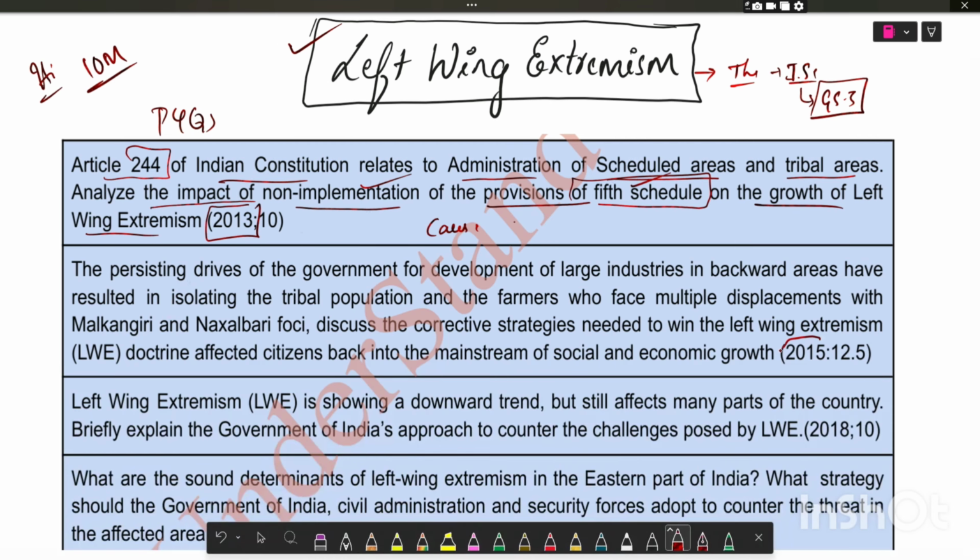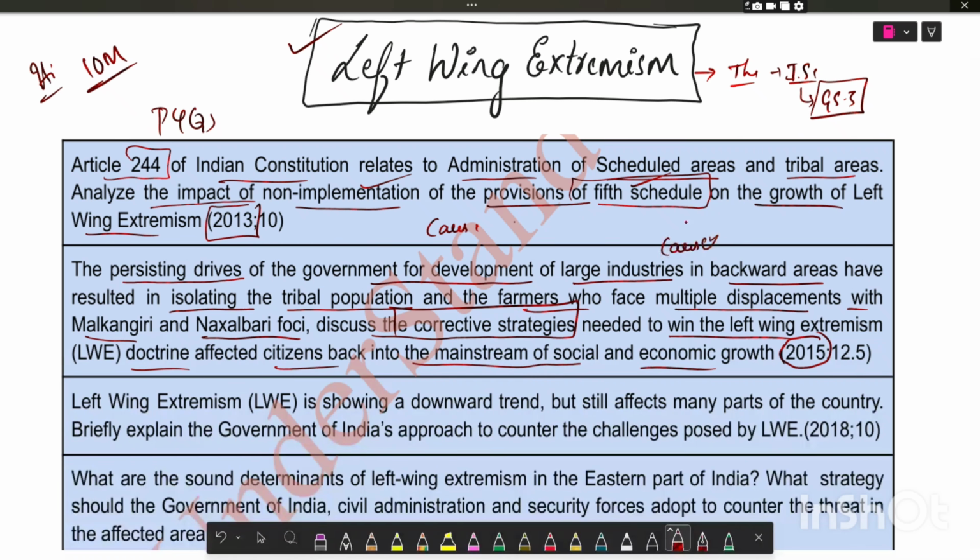And the next question, which was asked in 2015, was: the persisting drives of government for development of large industries in backward areas have resulted in isolating the tribal population and the farmers who face multiple displacement, with Malkangiri and Naxalbari focus. Discuss the corrective strategies needed to win the left-wing extremism doctrine affected citizens back into the mainstream of socio-economic growth. They asked again about the causes of left-wing extremism.